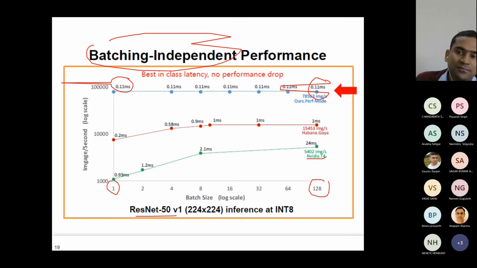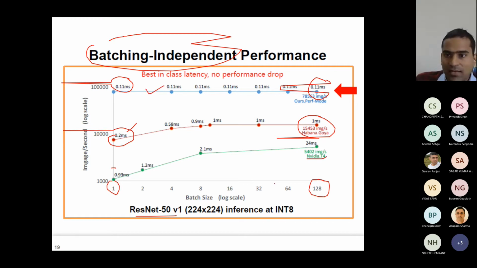Now, if you see Habana, at the batch size of 1, it has a latency of 0.2 millisecond. At batch size of 128, latency increases 5 times. Throughput also improves, but it doesn't become as high as the Hanguang.